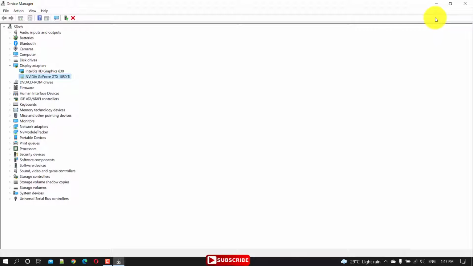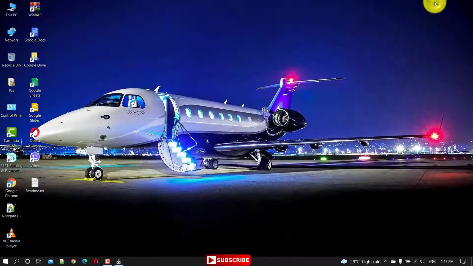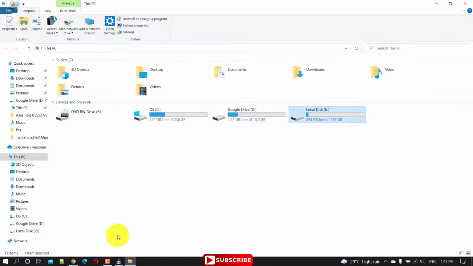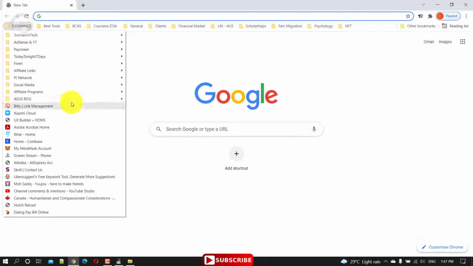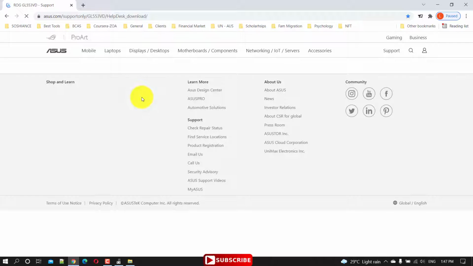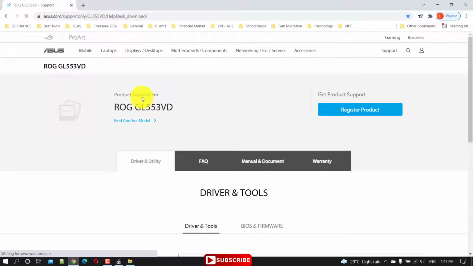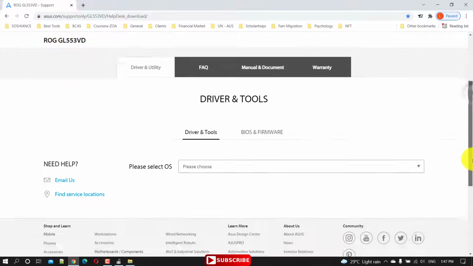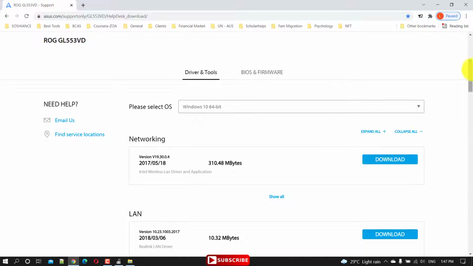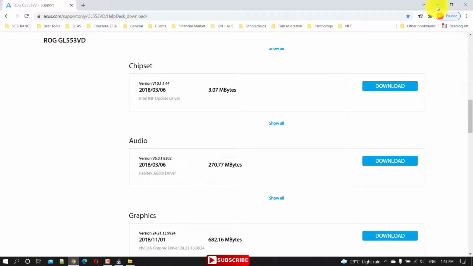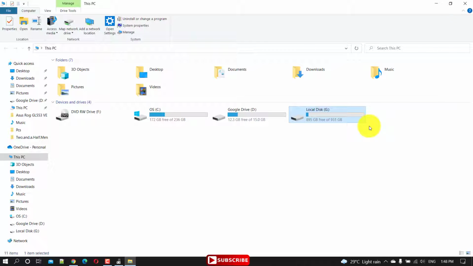I have downloaded the new driver and want to install it, but still it's not working. We are going to fix it step by step. Just follow the tutorial. At this step you must have downloaded the driver already. If not, just go to the website asus.com/support, and from here you can download all the drivers you need. You can select your operating system, and these are all the drivers. I have already downloaded it, but the problem is that I can't install it.